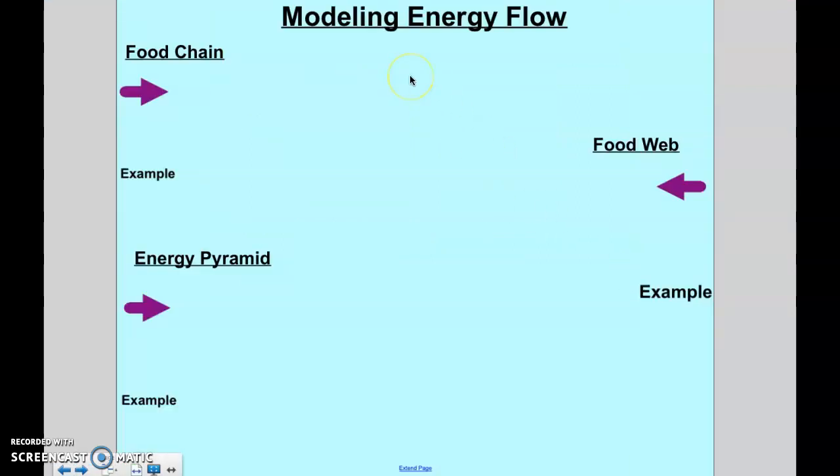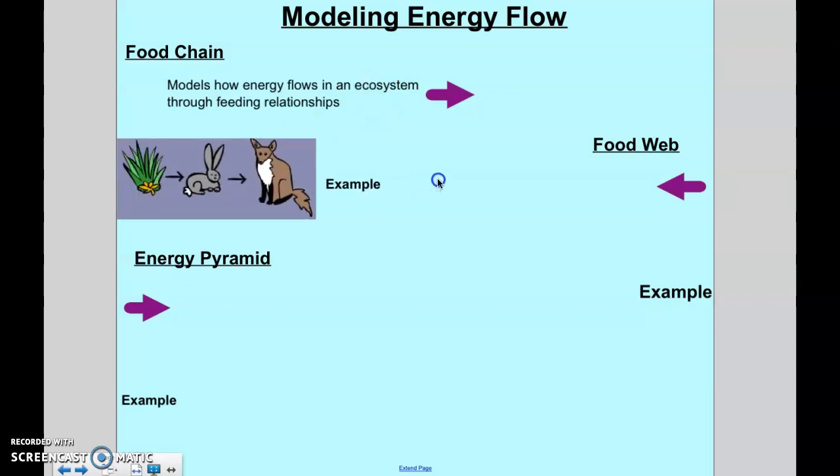Then we have some ways of modeling the energy. This is going to be found on page 328. If you need more help with this, you're going to find it on pages 328 and 329. We've talked about a lot of this. The only one we have not spoken about is the food or the energy pyramid. But we did talk about a food chain not too long ago. So these are models that show the flow of energy in an ecosystem through feeding relationships.